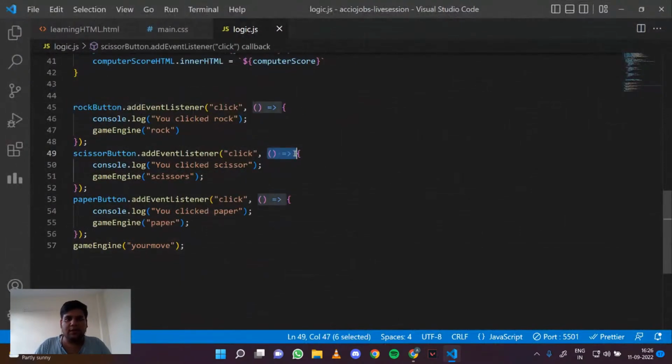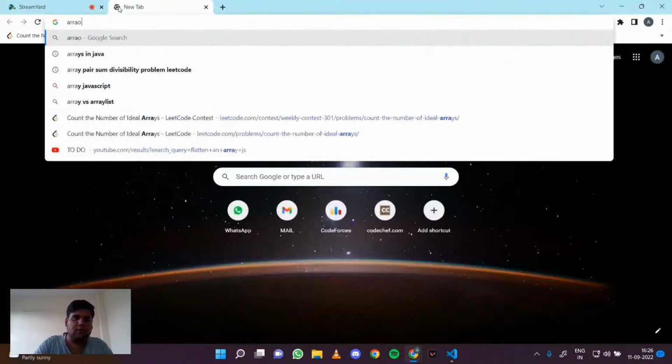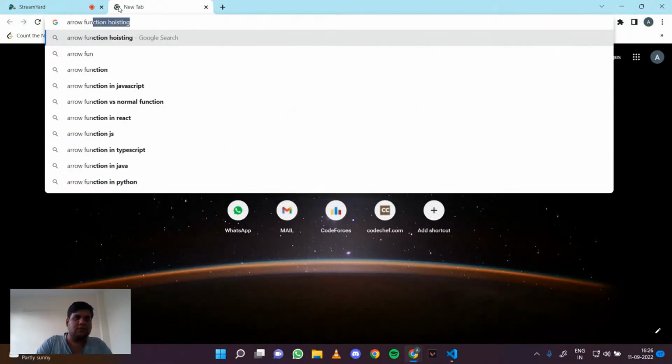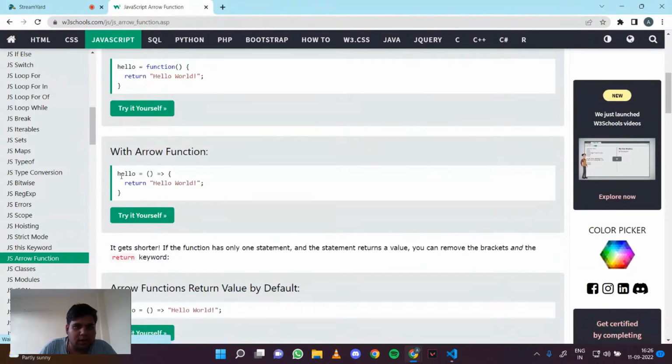Yeah, so basically in arrow functions, let me just show you. If you write arrow functions in JavaScript, it is pretty straightforward. You write the variable name, which acts as a function name, equal to the parenthesis for your parameters, then an arrow, and then the nested bracket for your code, right?